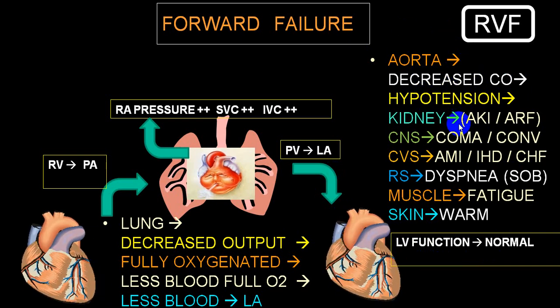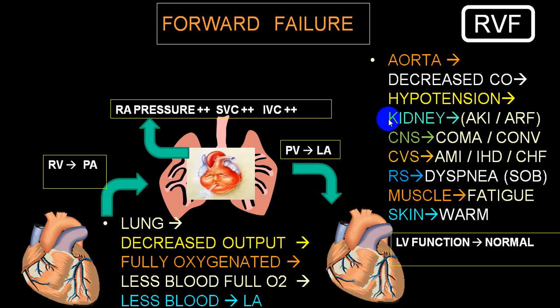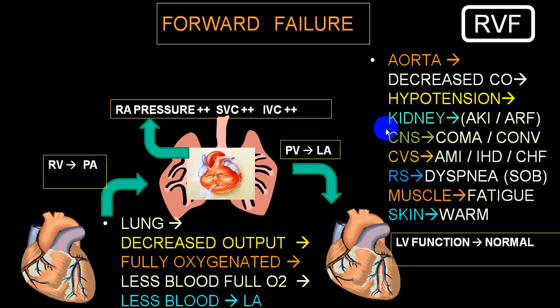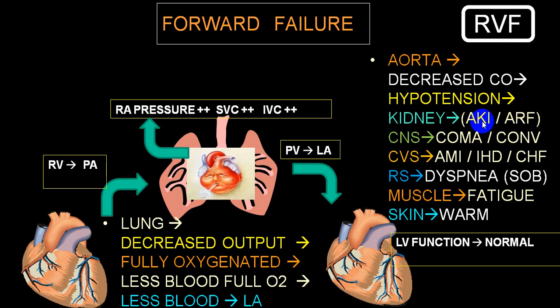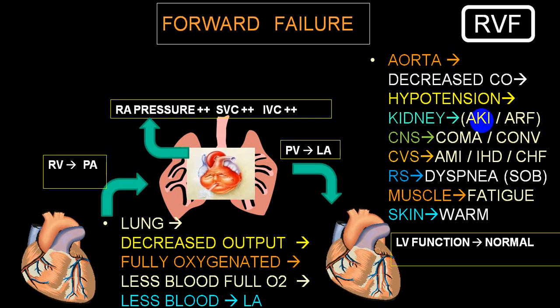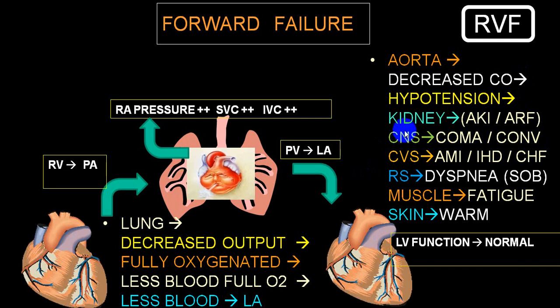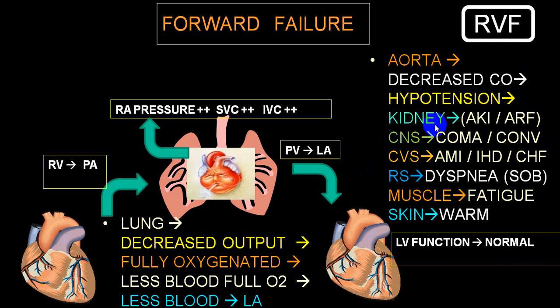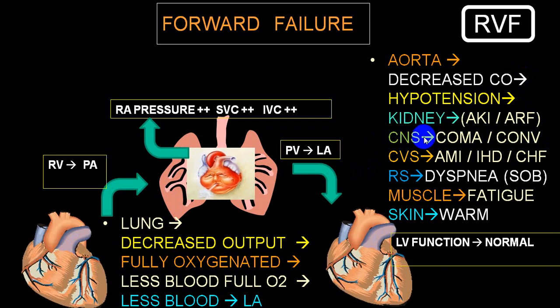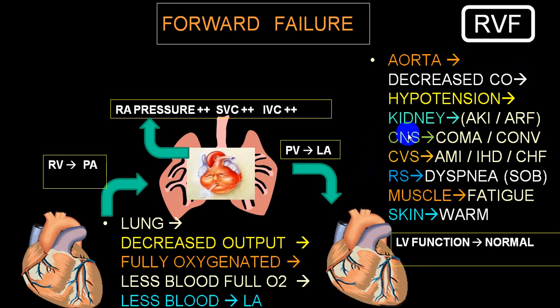And because of hypotension, the kidney will have a poor perfusion. So RAS system will be activated. And because of the activation of the RAS system, it will try to elevate your blood pressure. We'll be talking about that further. And it may produce oliguria. And if it persists for a longer period, you can develop even AKI. As far as CNS is concerned, decreased blood supply to brain. Person will have an altered level of consciousness if it persists for a longer period.